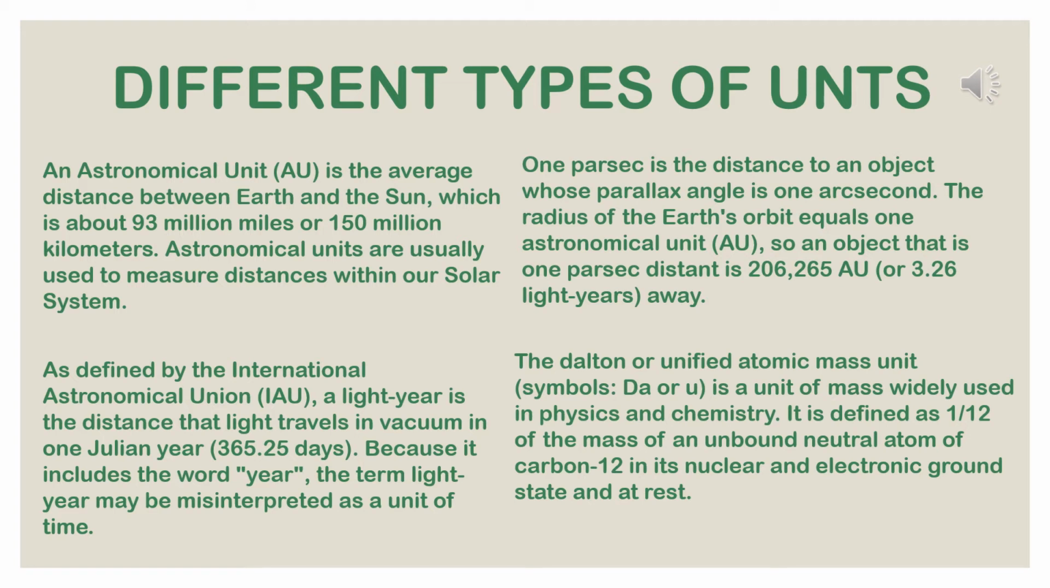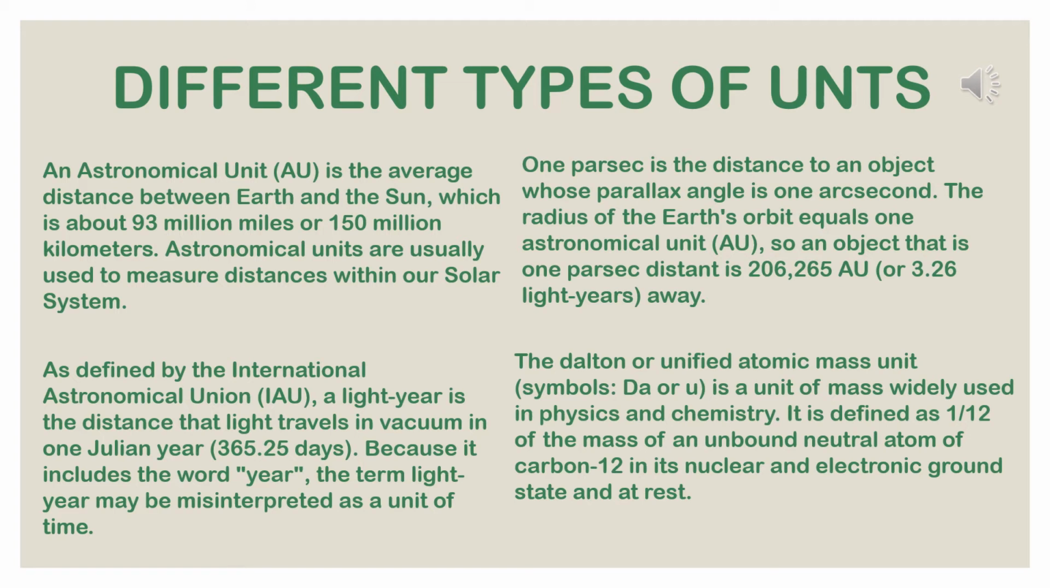You have to remember this. As defined by the International Astronomical Union, IAU, a light year is the distance that light travels in vacuum in 1 Julian year, 365.25 days. Because it includes the word year, the term light year may be misinterpreted as a unit of time.